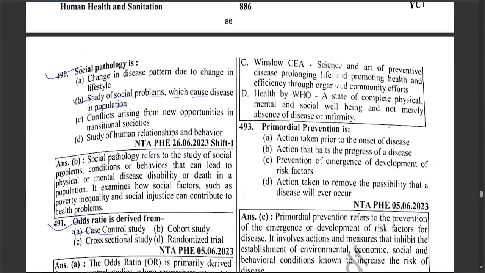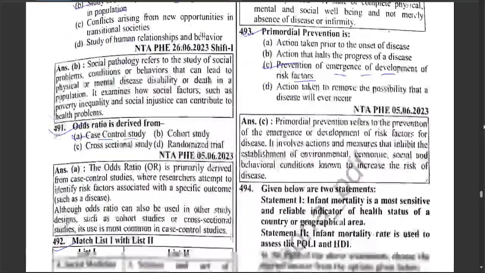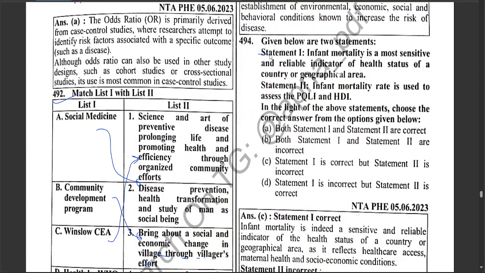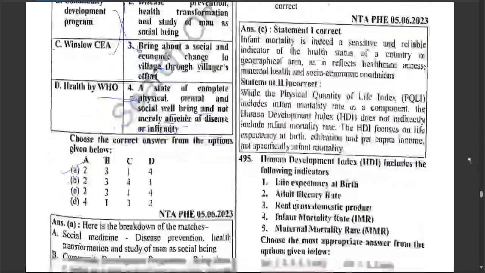Next question. Primordial prevention is, which is the prevention of emergence of development of risk factor. Statement 1: infant mortality is the most sensitive and reliable indicator of health status of the country or geographical area. Statement 2: infant mortality rate is used for access of PQLI and HDI. Hence, statement 1 is correct, but statement 2 is incorrect.